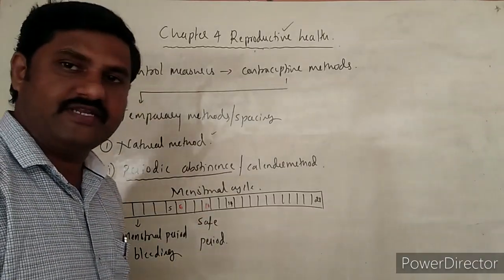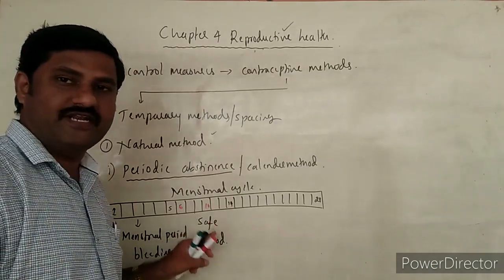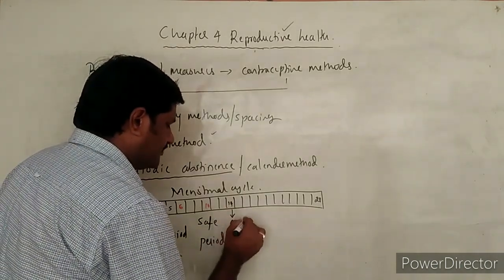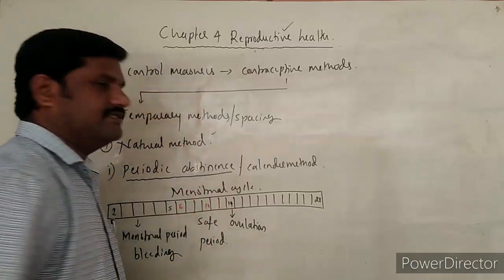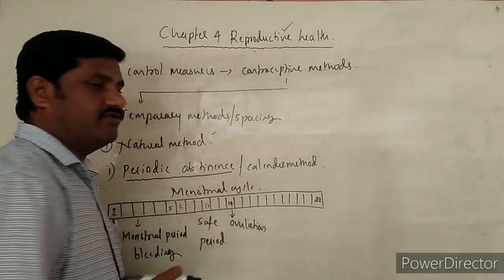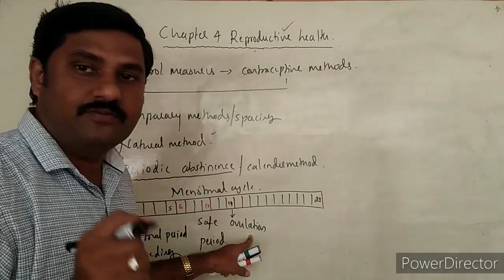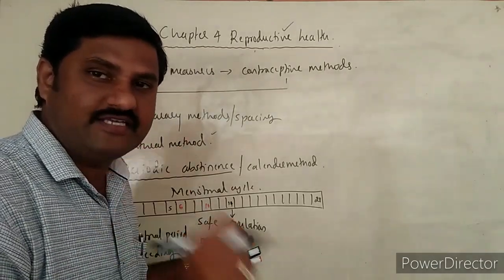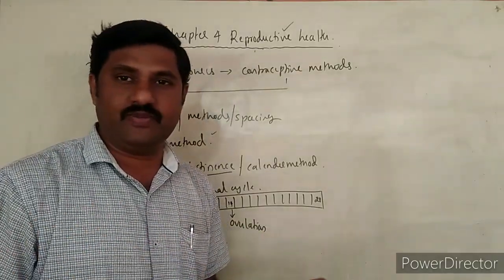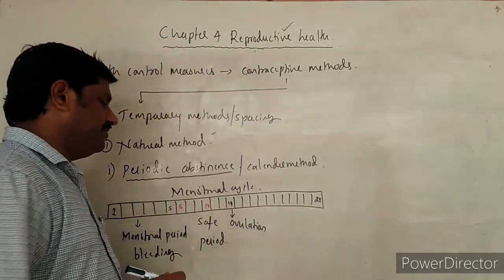Even though intercourse has been done by the couple, there is no chance of fertilization in this period. Why? Because the ovulation takes place on the 14th day. So 5 days before the ovulation, 5 days after the ovulation, if the sex is avoided, then there is no chance of meeting of both egg cell as well as sperm. So automatically there would not be any pregnancy. This is one of the temporary methods that we must remember.